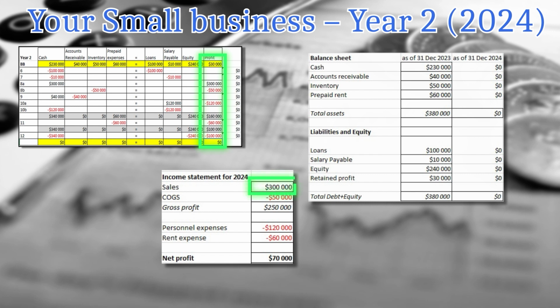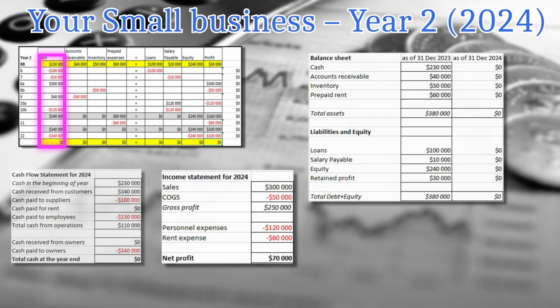We can get some more interesting information from the income statement data for 2024. Here we get the sales. You remember the sales of $300,000, and the cost of sales, our inventory, which was sold out completely and which was purchased for $50,000. We had a gross profit of $250,000. Then come our fixed costs. In our case, these are the personnel expenses of $120K per year and rental expense of $60,000. And in the end, we got a net profit of $70K.